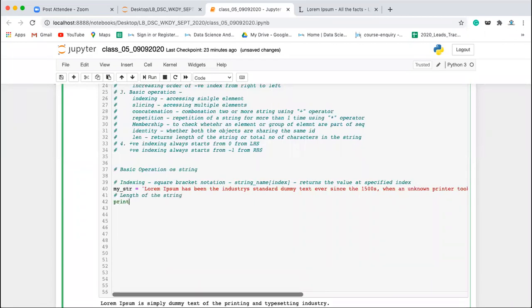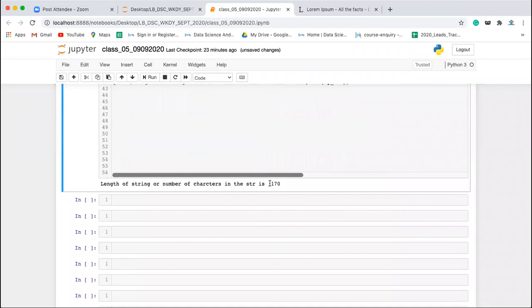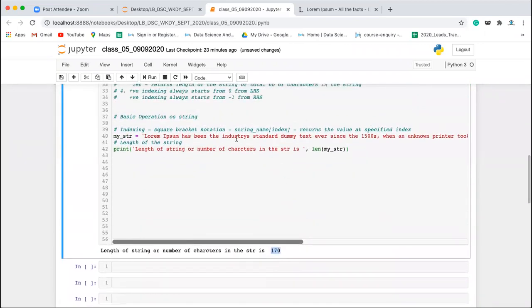So print: the number of characters in the string is len of my_str. This will give you the total number of characters inside this string. Let's execute this. The total is 170 characters in this string.